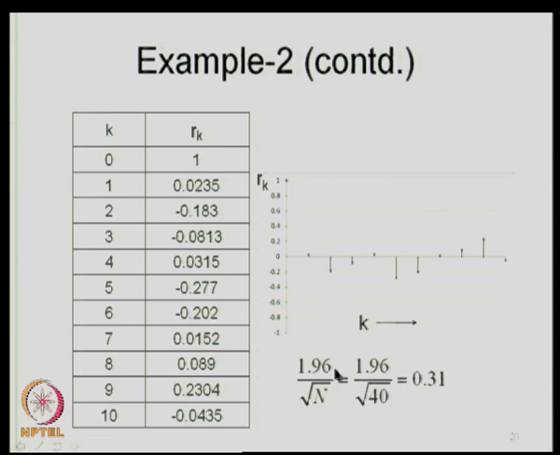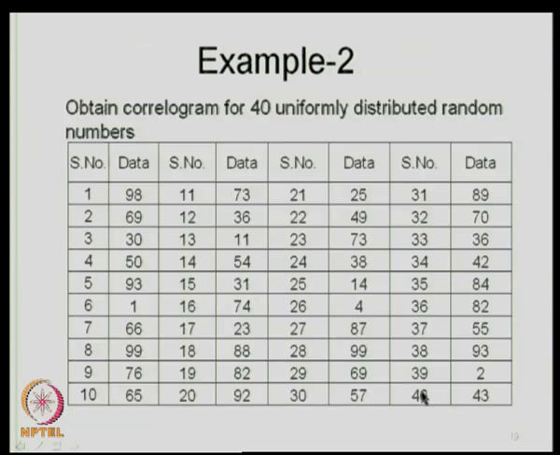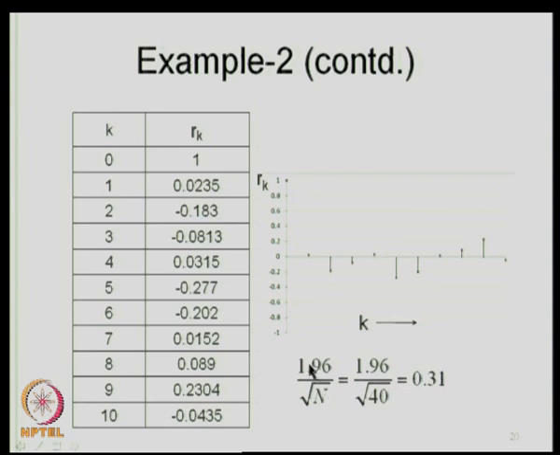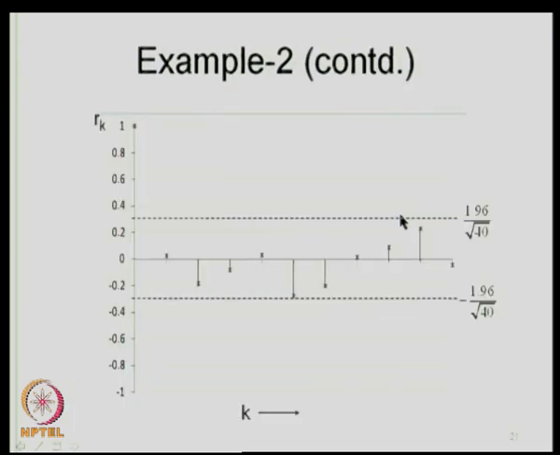When you plot this, the plot appears to be like this. Now, n is 40, because you had 40 data points. So 1.96 by root 40 is 0.31. You draw lines at minus 0.31 and plus 0.31 and ensure that all the values you have got for r k lie within this band.